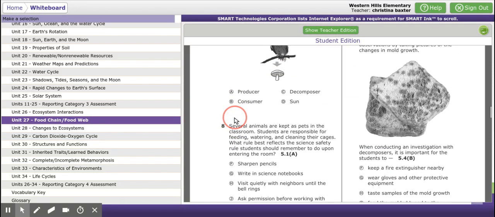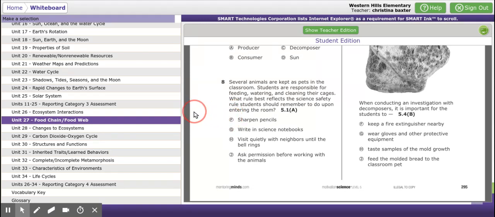All right, number 8, which is 14. Several animals are kept as pets in their classroom. Students are responsible for feeding, watering, and cleaning their cage. What rule best reflects the science safety rule students should remember to do upon entering the room? F. Sharpen their pencils. G. Write in science notebooks. H. Visit quietly with neighbors until the bell rings. Or J. Ask permission before working with the animals.